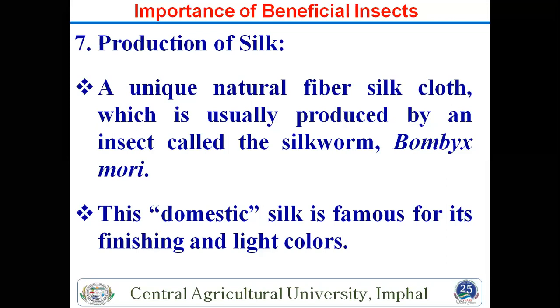Muga silkworm is also important and of very good quality, with different qualities in this Muga silk. So this is also an important question that comes in exams: which silkworm species is the monopoly of India? That is the Muga silkworm. This is also good, and domestic silk is famous for its finish and light color, and many other qualities. Sarees and other items are made from this silk.